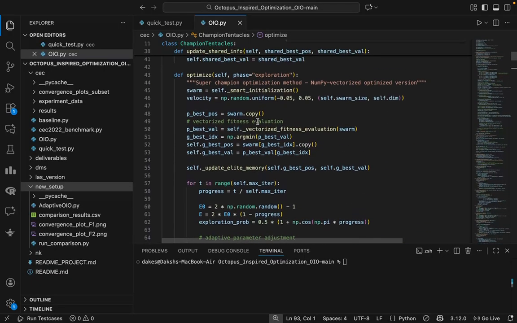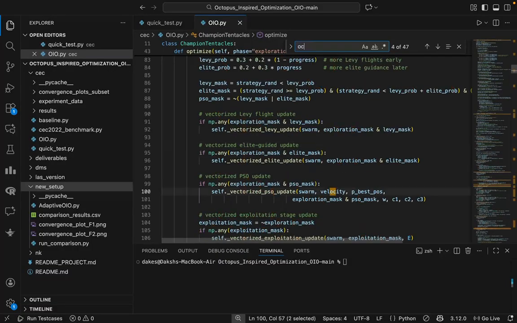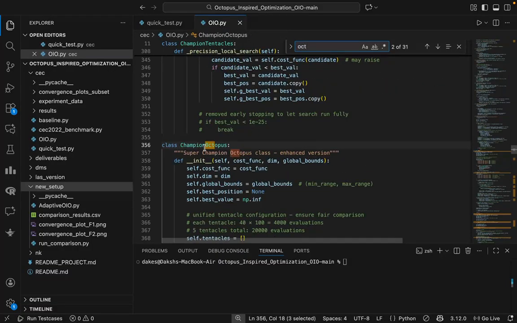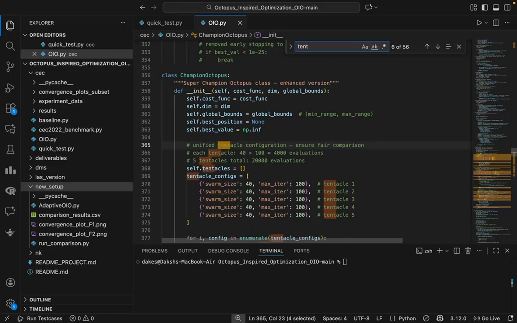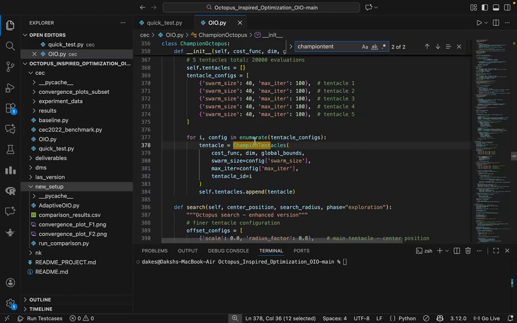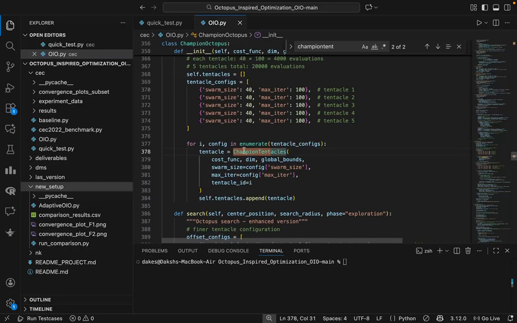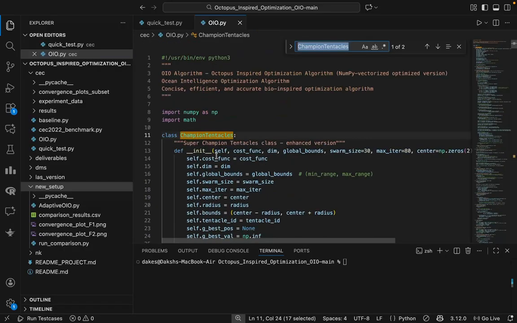I'll show you the class of octopus. So this is the champion octopus class, and we have the tentacles class. So this is a champion tentacle class defined here.